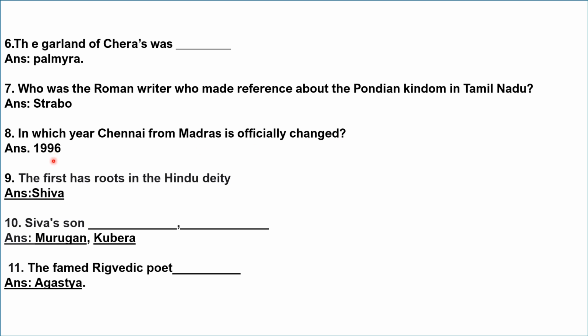Which year Chennai from Madras is officially changed? It is 1996. The first has roots in the Hindu deity. The answer is Shiva. Shiva's son, dash and dash. It is Murugan and Kubera. The famed Rig Vedic poet is Agastya.